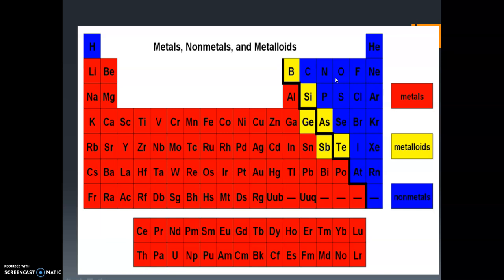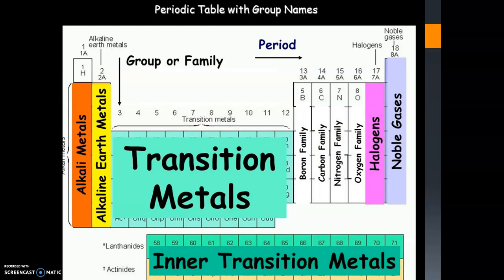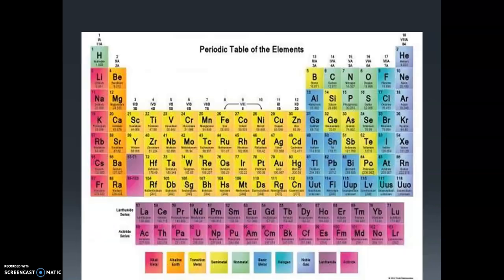So they show the transition from metals to non-metals, hence they are known as transition metals. Then the 13th group elements are known as the boron family, because the first element in the 13th group is boron.